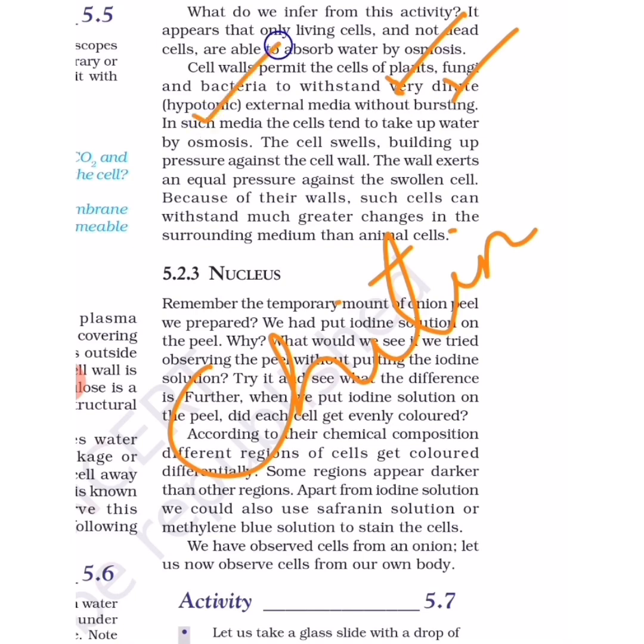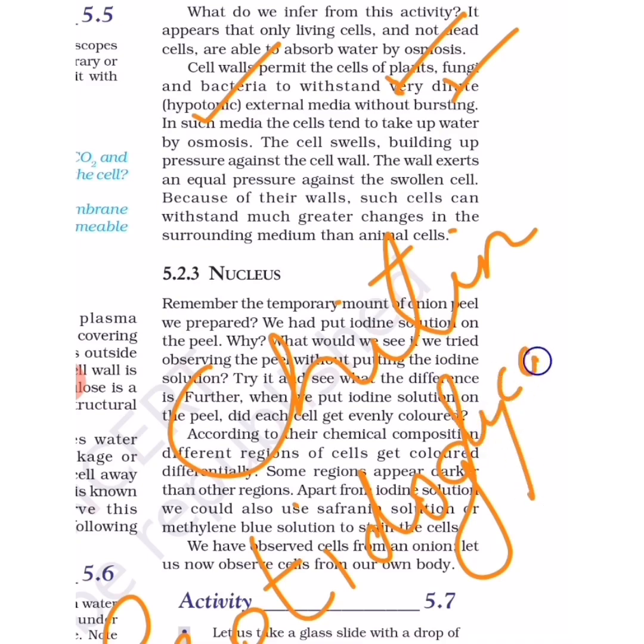And the bacterial cell wall is made up of peptidoglycan, which is also a complex material. So note down: the cell wall of plants is made up of cellulose, of fungi of chitin, and of bacteria of peptidoglycan.